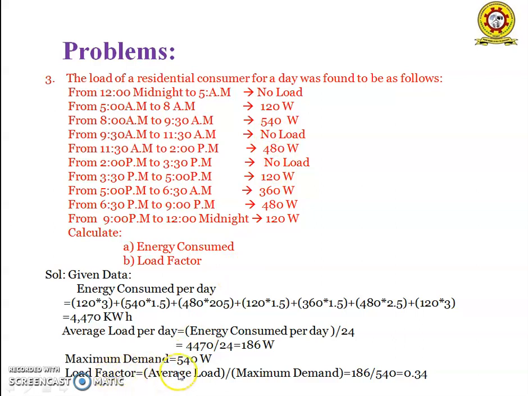So load factor is equal to average load by maximum demand. So average load per day is equal to 186 watts and the maximum demand is 540. So by substituting these values, we will get the load factor as 0.34. The load factor is always less than 1.